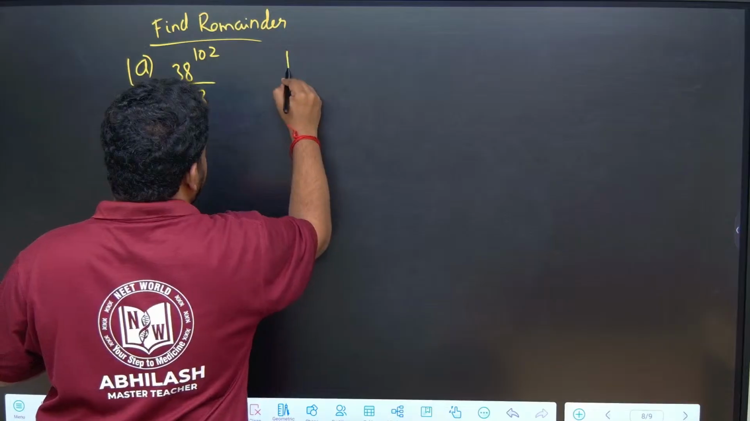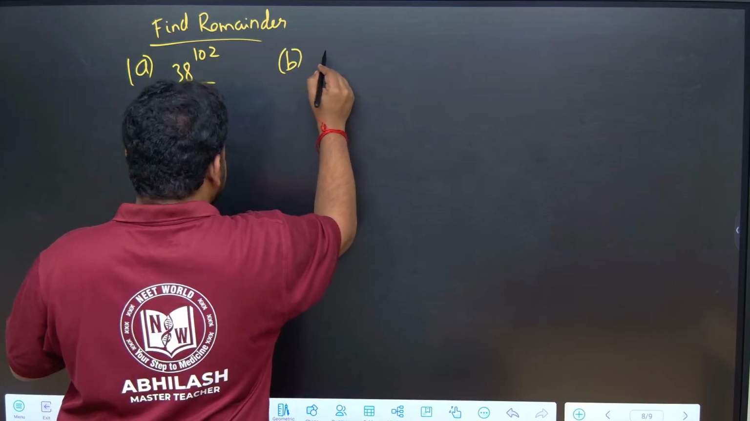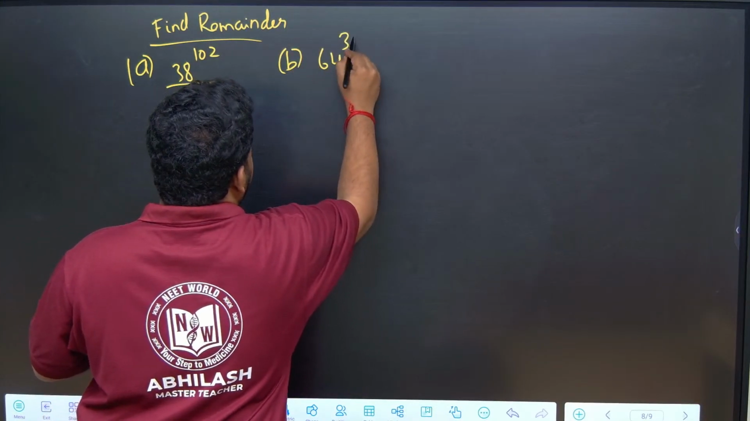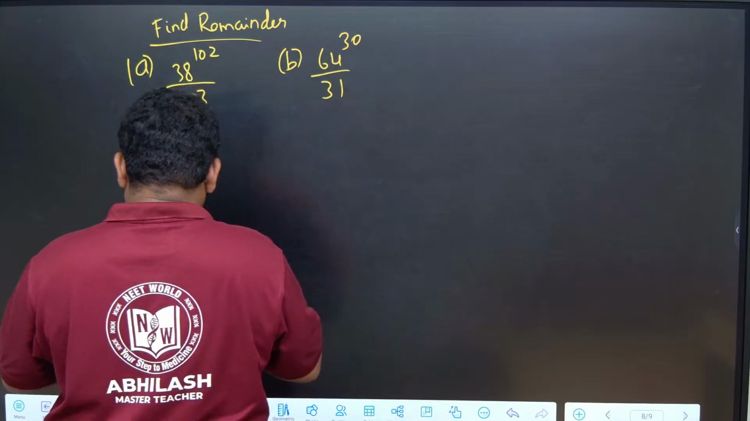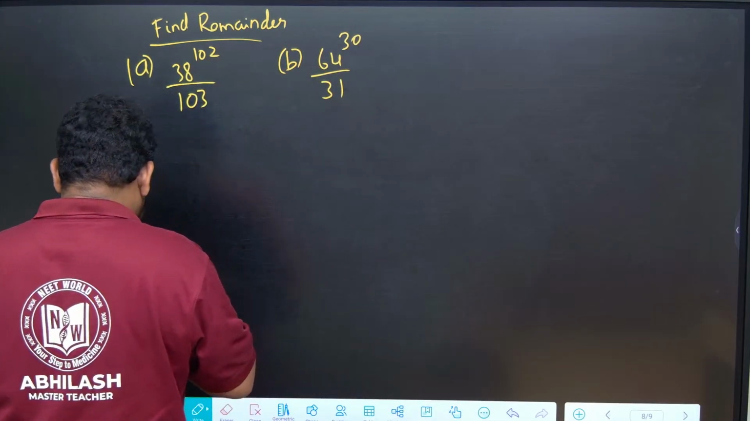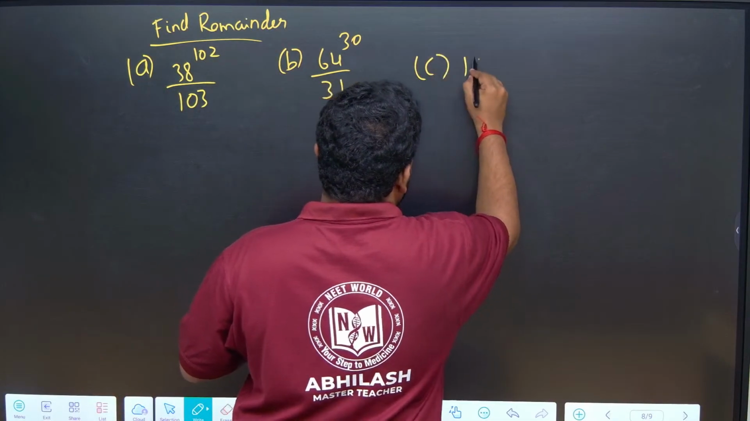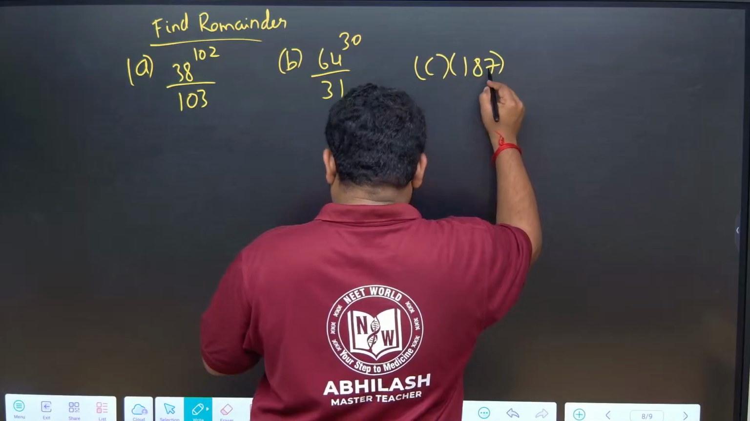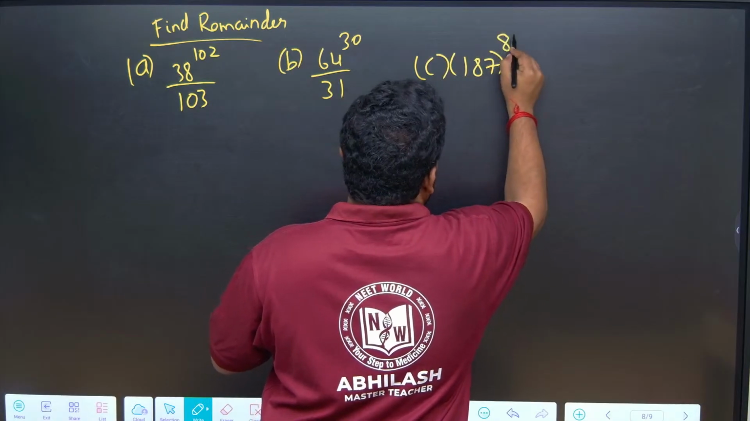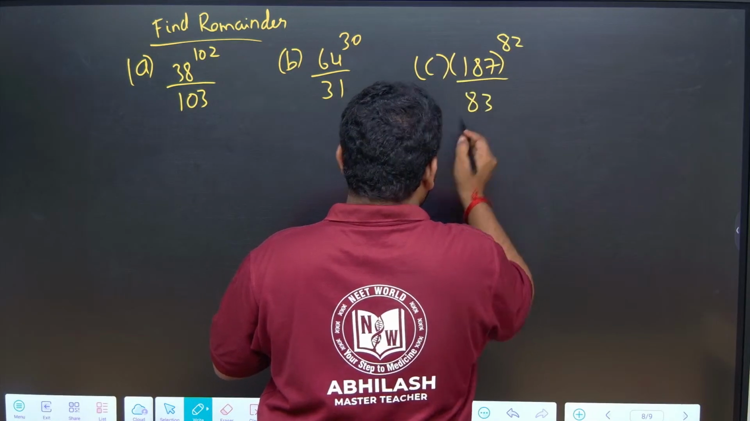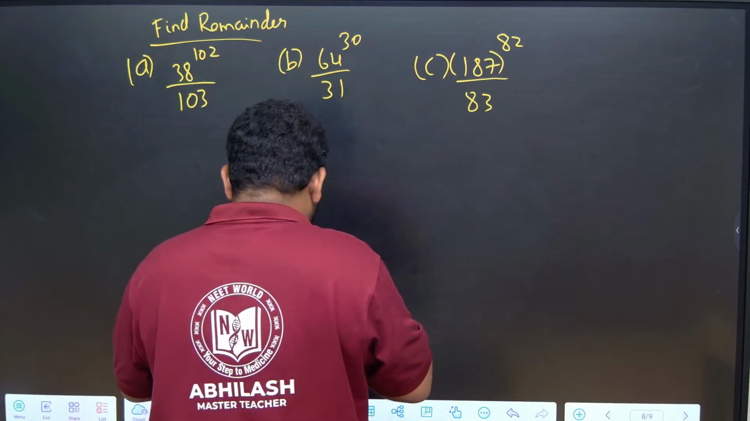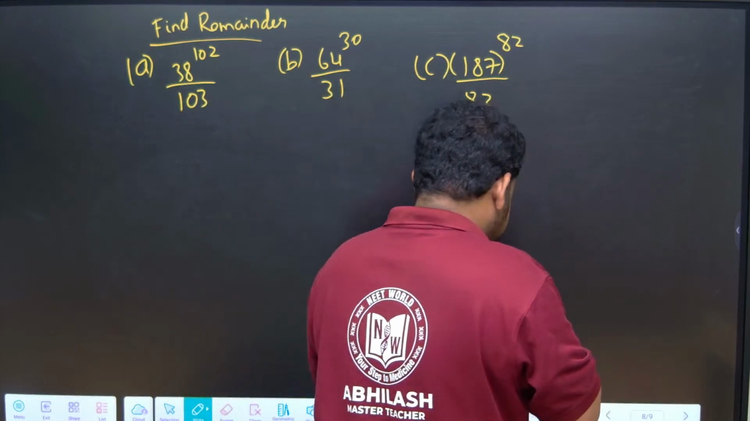Second question is, see here, they have given 64 to the power of 30 divided by 31. Now another thing that they have given is, C is 187 to the power of 82 divided by 83. These are the questions that they have given.